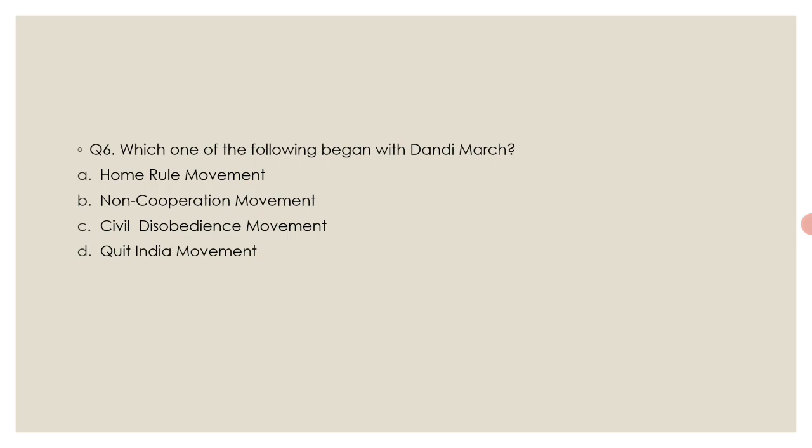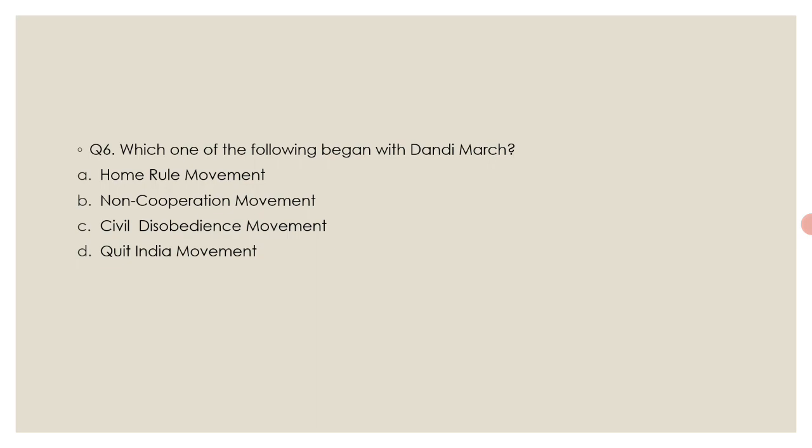Which one of the following began with Dandi March? So there are some movements, and among them, which movement began with Dandi March? The options are option A, Home Rule Movement, option B, Non-Cooperation Movement, option C, Civil Disobedience Movement, and option D, Quit India Movement. Here the correct answer is option C, Civil Disobedience Movement.